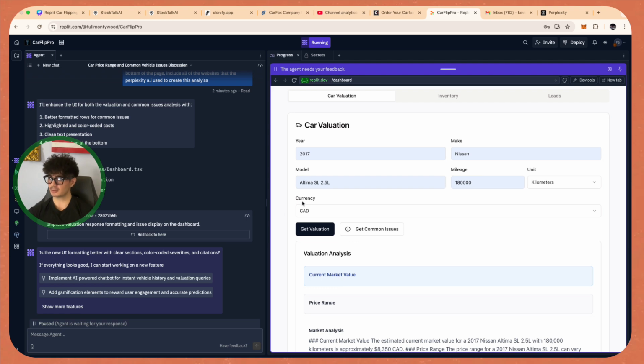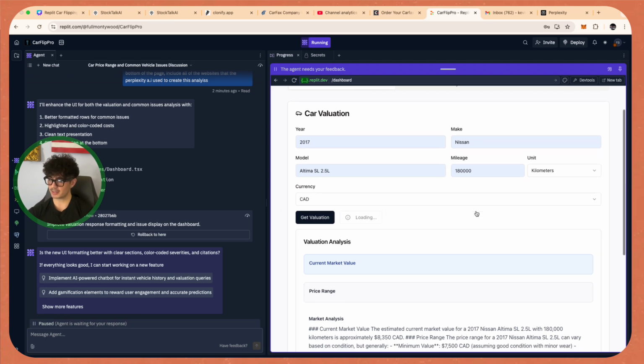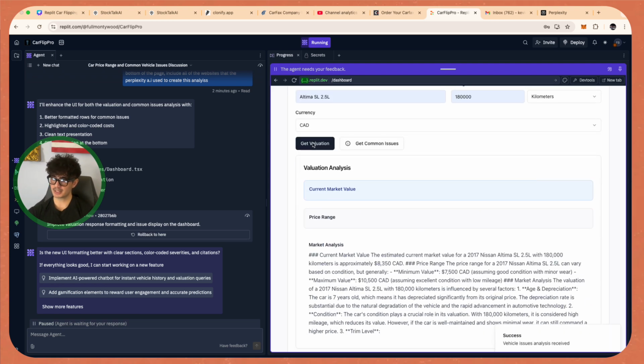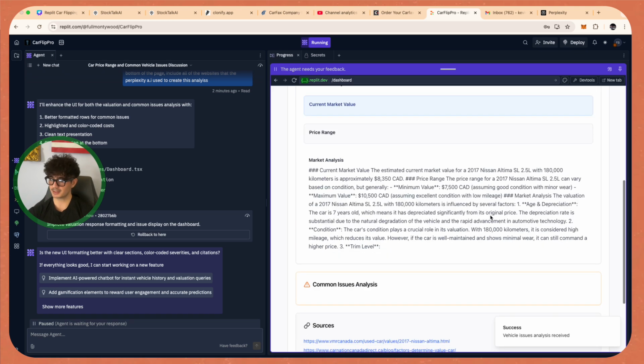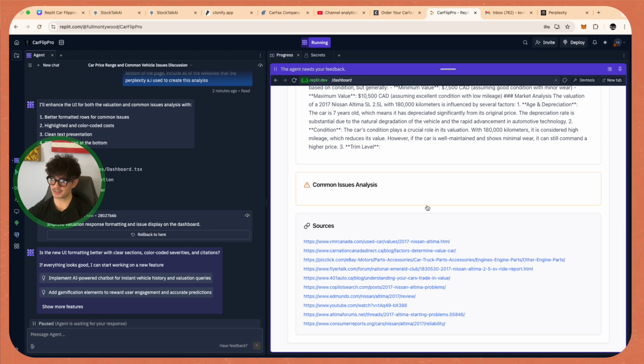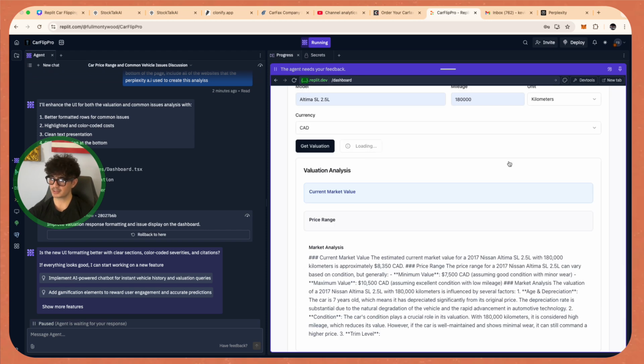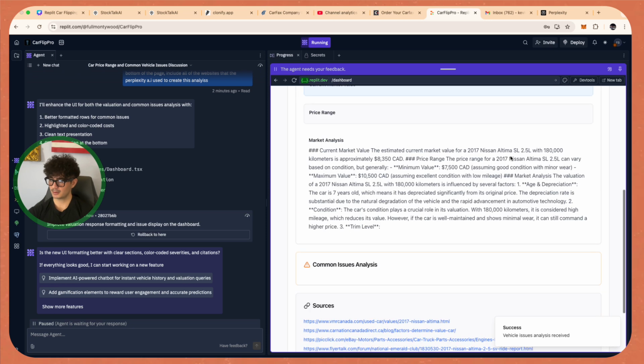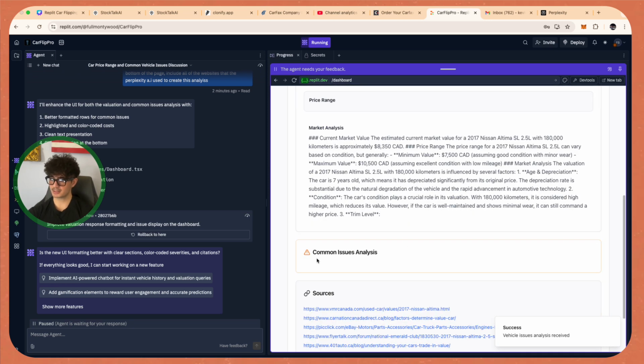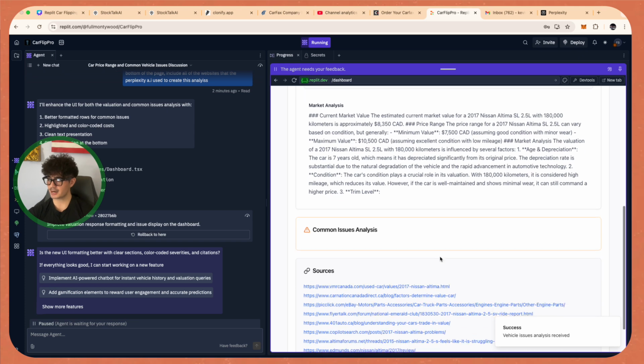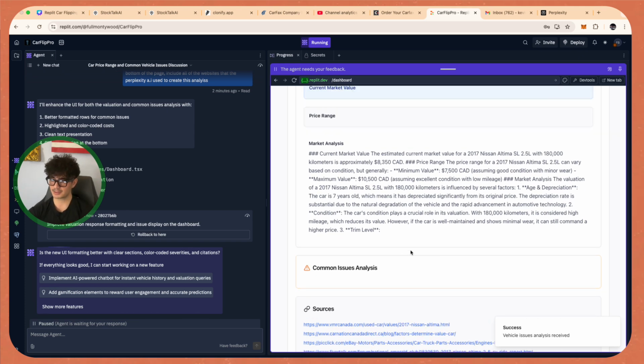We have this thing called clonify.design that basically gives us all of that stuff. So that's cool. As you guys can see here, it's starting to make things look a little bit prettier. So it's going to get there. It also gave us all of the sources, so that's great. Now let's hop into the common issues. And yeah, the common issues analysis didn't actually give us anything back, so there is an error, and this is something that we can come back to in a bit.